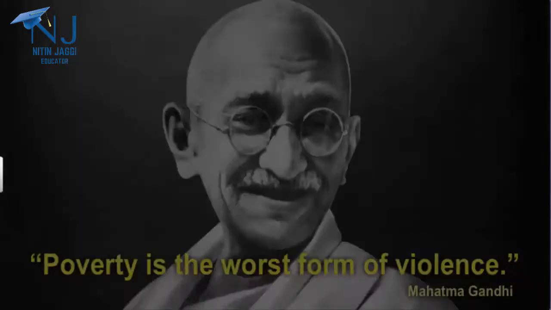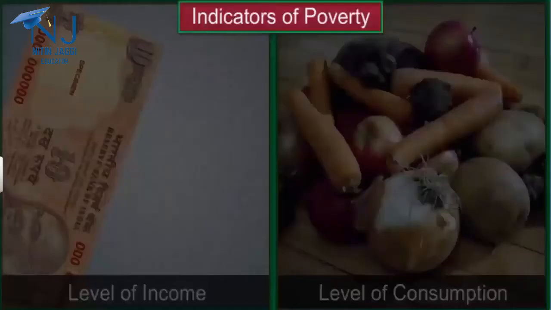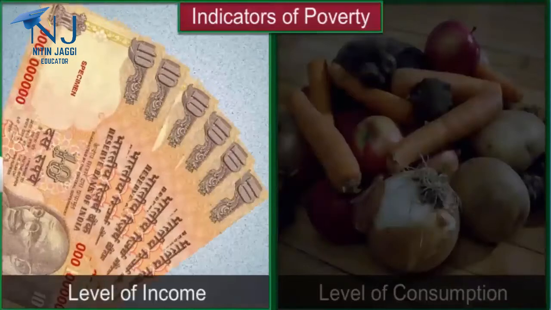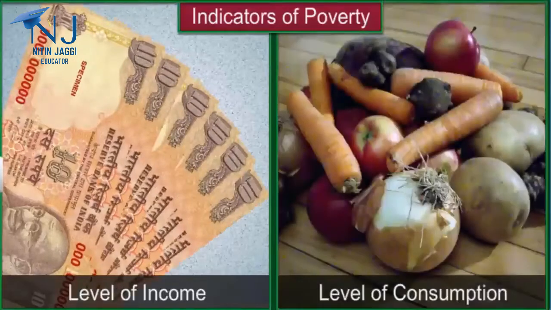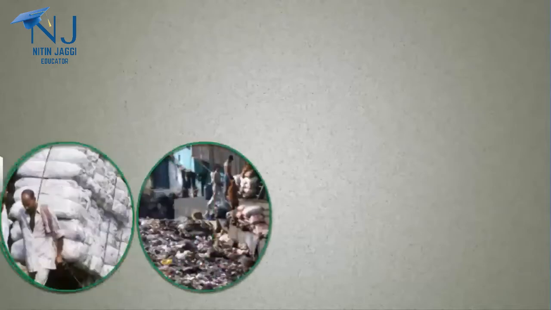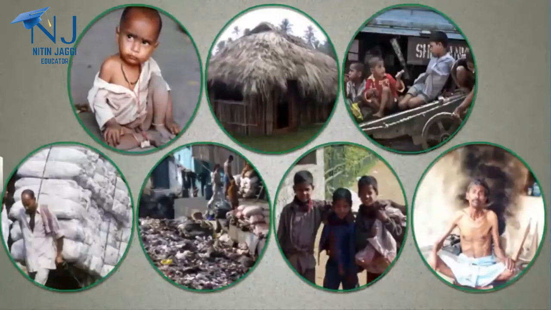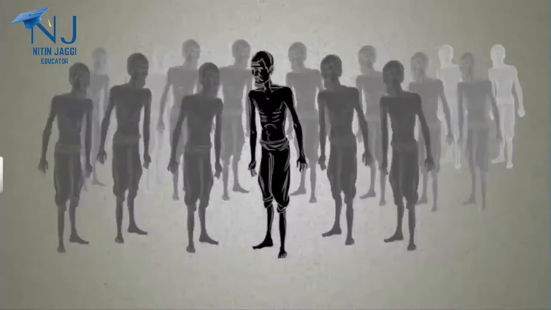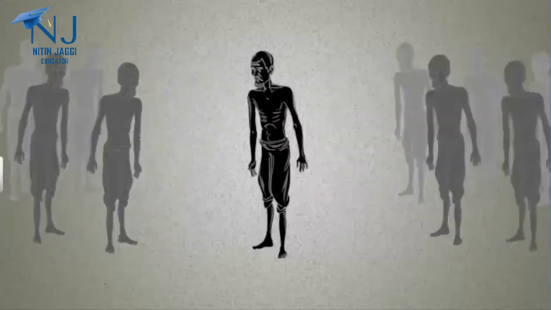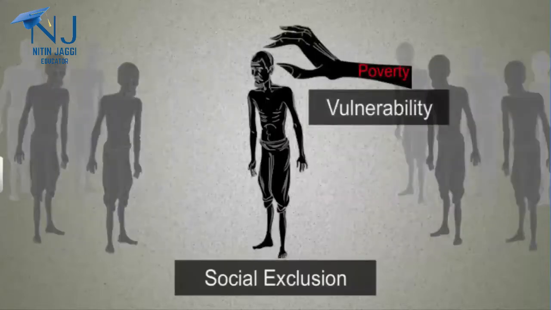Social scientists use different types of indicators to understand poverty. The most commonly used indicators relate to the levels of income of people and their consumption of goods. Now, poverty is also observed using other social indicators like lack of education, health care, sanitation, and safe drinking water. Social scientists these days are concerned about the concepts of social exclusion and vulnerability associated with poverty. Let us study these concepts in detail.